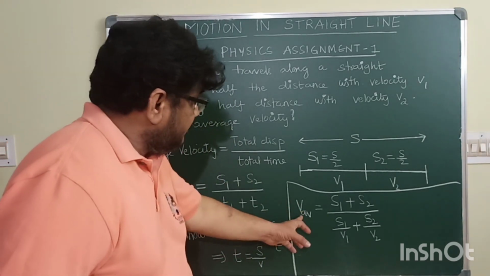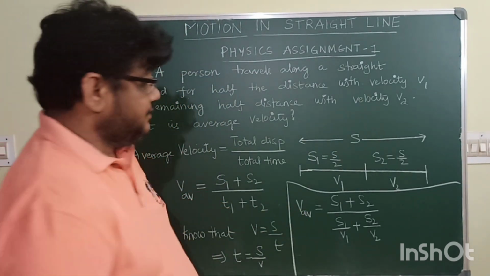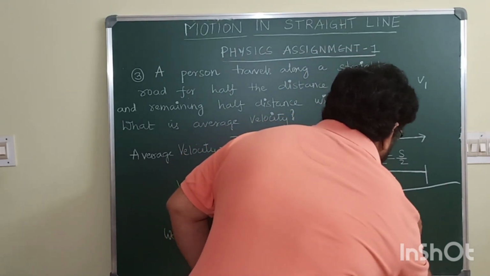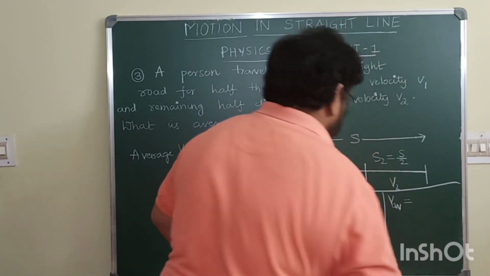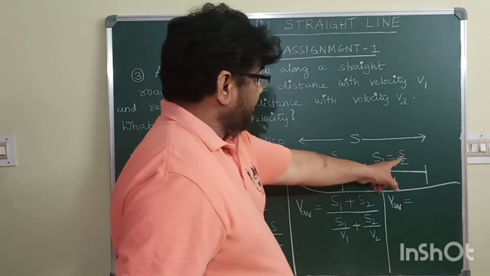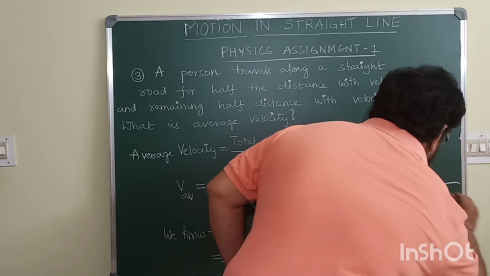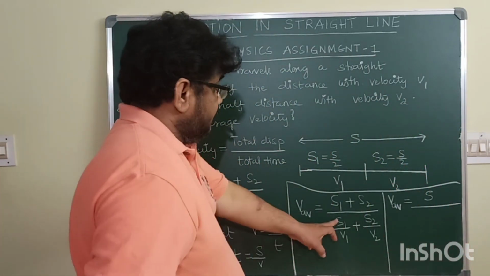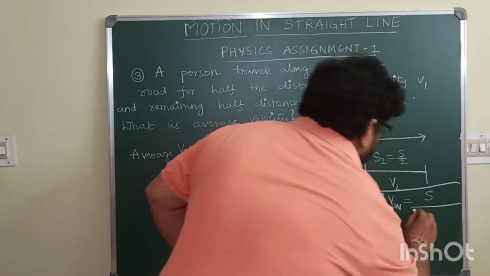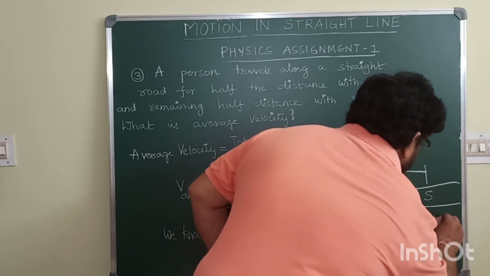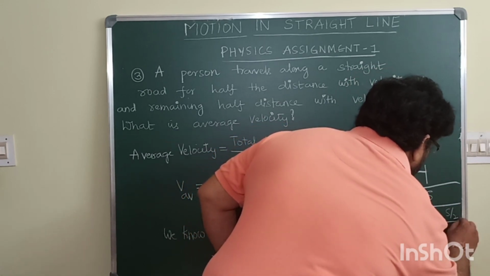So, basing on that, we have to find what is V average. So V average will be S by 2 plus S by 2, that becomes S whole divided by S1 by V1. I'll write it as S by 2 by V1 plus S by 2 by V2.